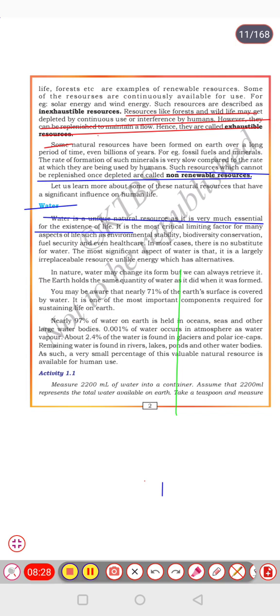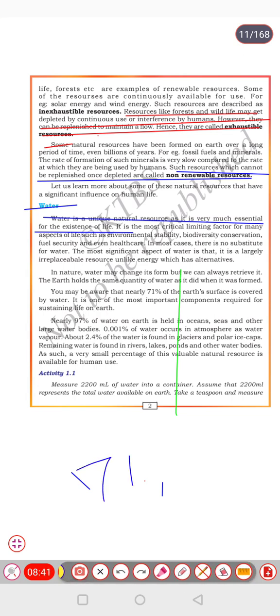You may be aware that nearly 71 percent of the earth's surface is covered by water. It is one of the most important components required for sustaining life on earth.